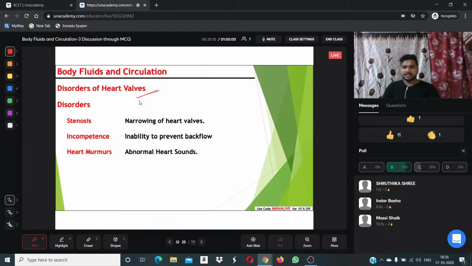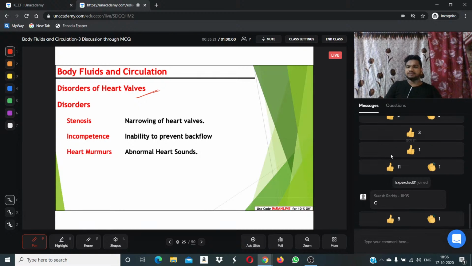Let's understand disorders of heart valves. We discussed heart valves. They help in regulation of the blood pumping way. If heart valves were absent, can you imagine what would happen? Once deoxygenated blood enters the heart, it will flow back. Once oxygenated blood from the lungs enters the heart, it will flow back. If valves are absent, these kinds of problems can be seen.